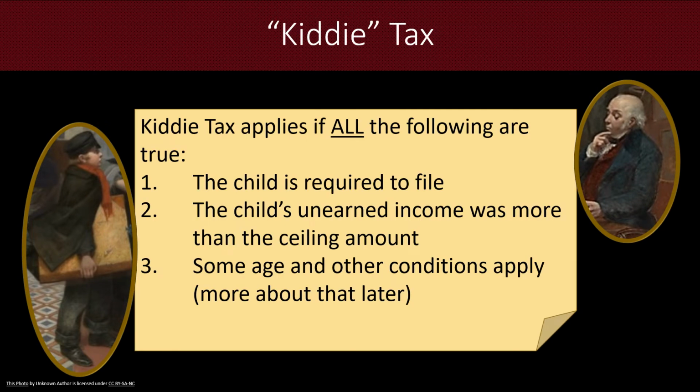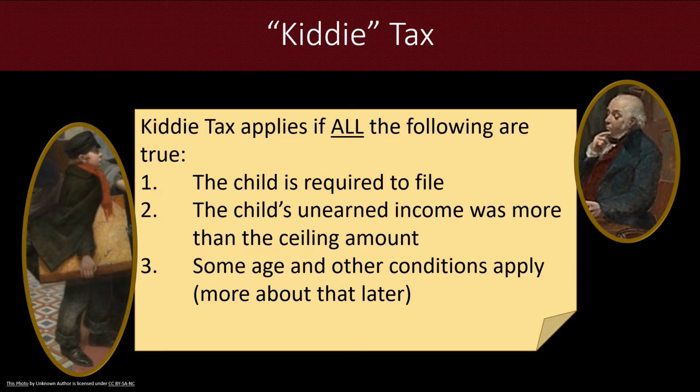In order to determine if we're doing a return that looks like the Kiddie Tax is going to apply, all of the following need to be true. The child would be required to file. So again, if they have earned income, they have their earned income plus $350, or if they have only unearned income, is it over the $1,100, then they would be required to file.